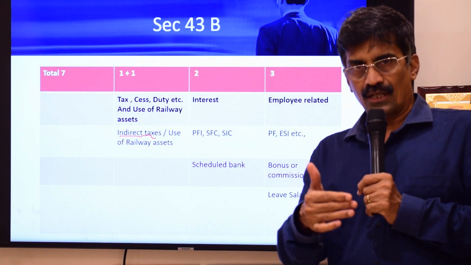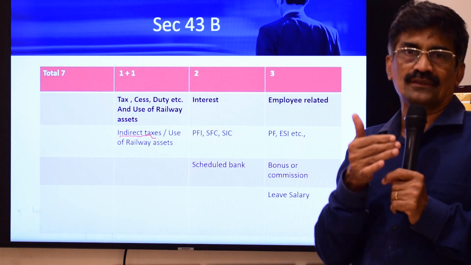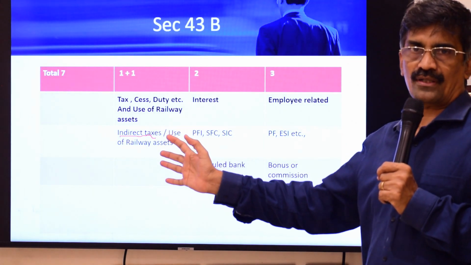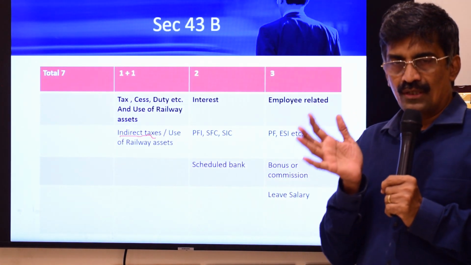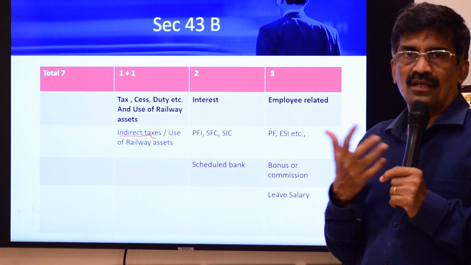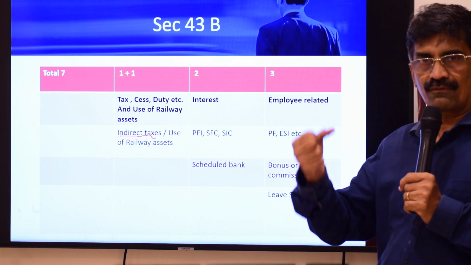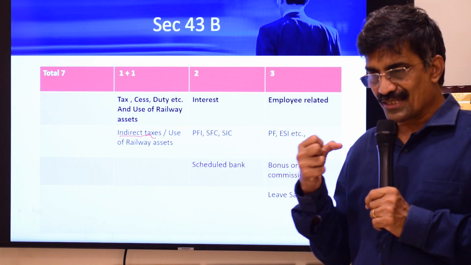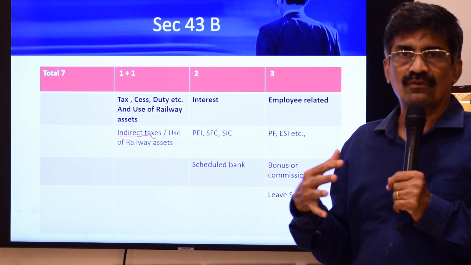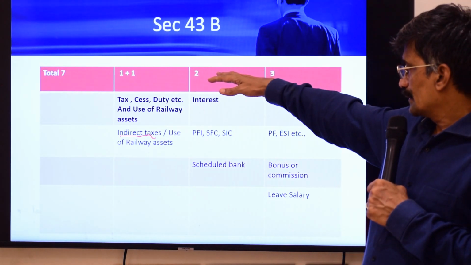Here, I have not only made the payment, I have also made the payment within the due date as per the GST laws. So if you strictly apply 43B, that you should make the payment up to 31st of March, even if I make the payment on time, I will be subject to disallowance. Therefore, for 40I, 40IA and 43B, the government gives you extended time till the due date for filing tax returns. So all indirect taxes are covered here.